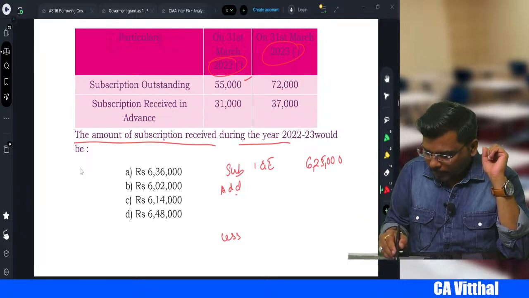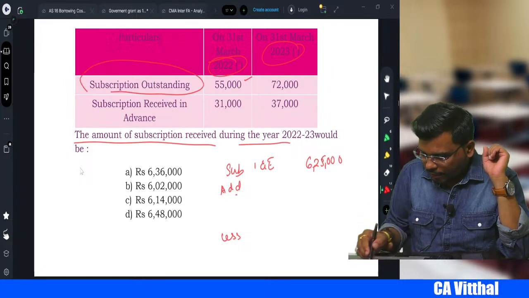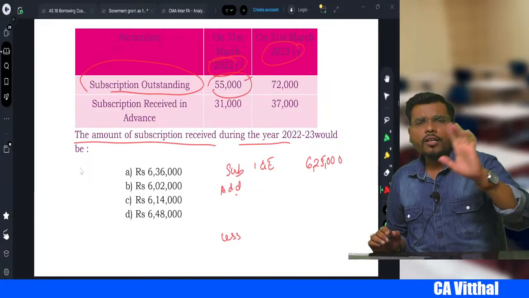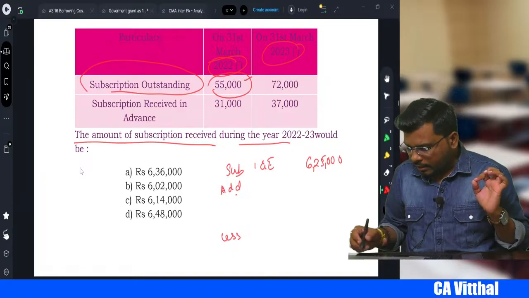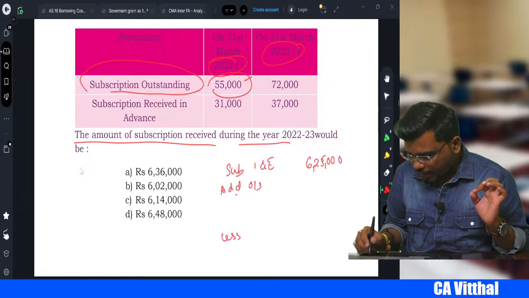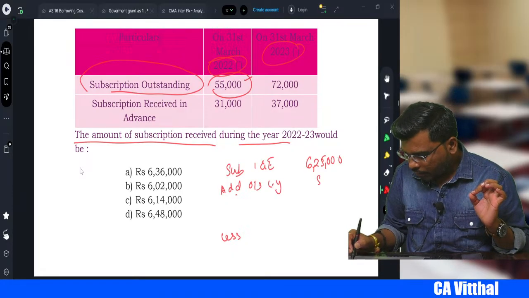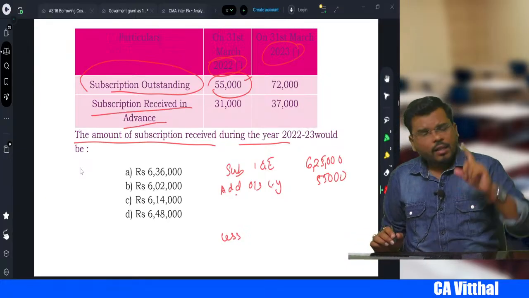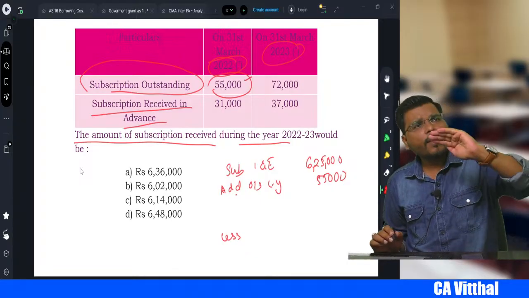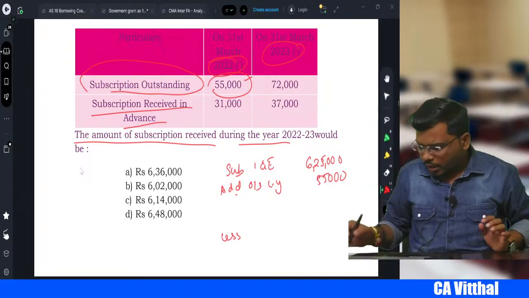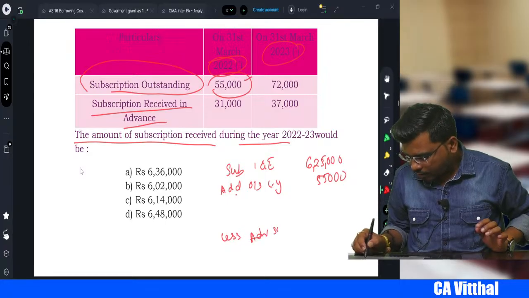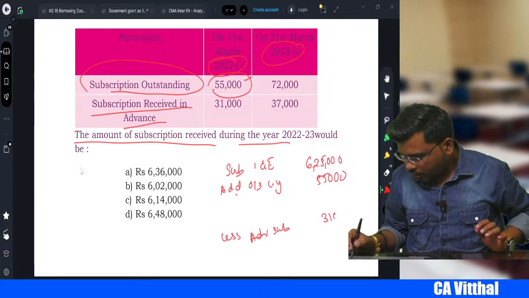First of all, listen, subscription outstanding 55,000. Last year's outstanding subscription we might have received in the current year, so we add here outstanding of last year, 55,000. Subscription received in advance last year might have come in the last year cash book, so we will less here advance subscription, 31,000.